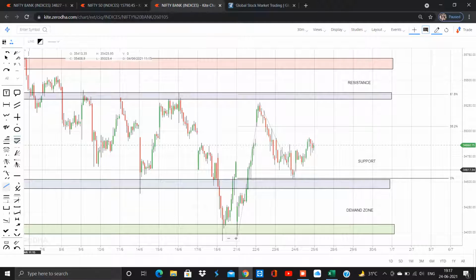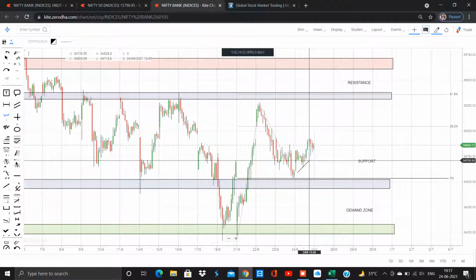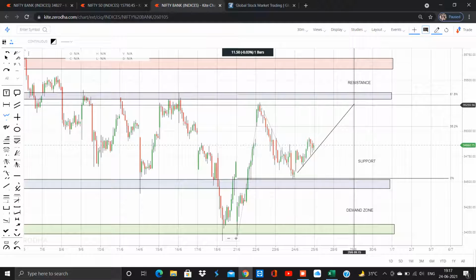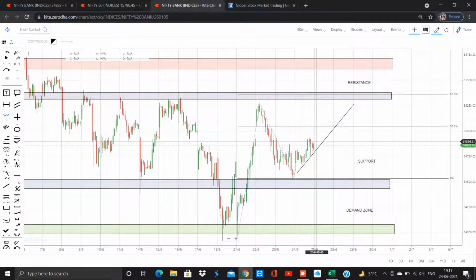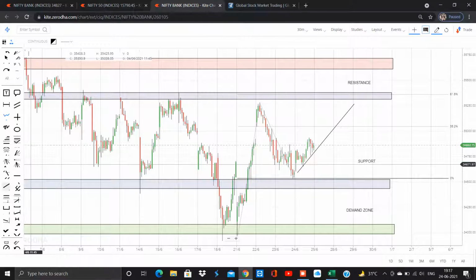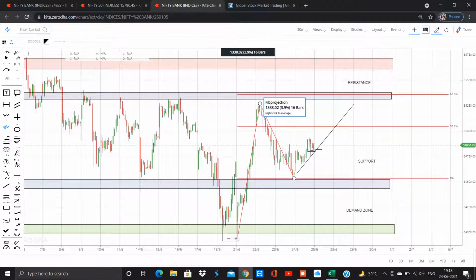If the market opens flat, what could we do? If the market opens flat, just wait. You could see that the market is not travelling in an uptrend. So if the market opens flat or a little gap up, you could go for a buy, just by keeping these candles' low as a stop loss, and 38.2 will be your target.